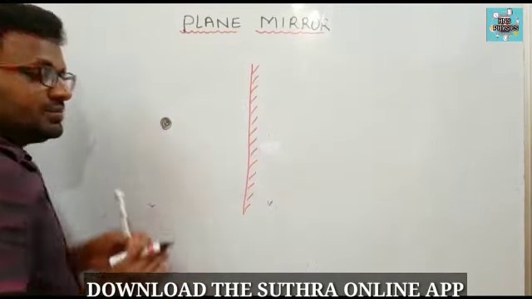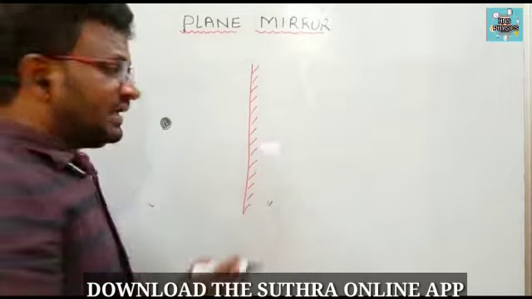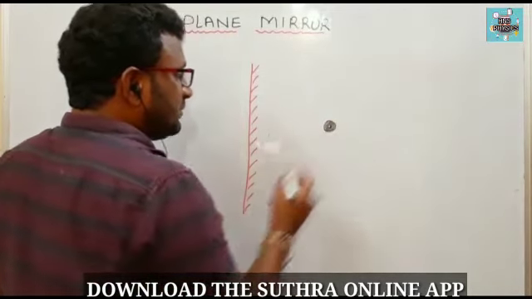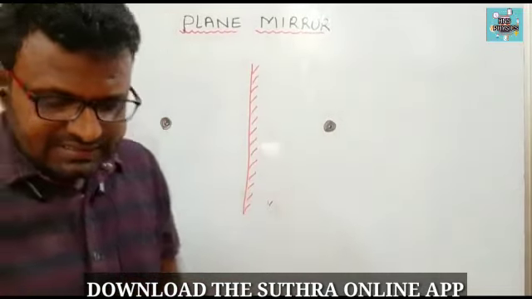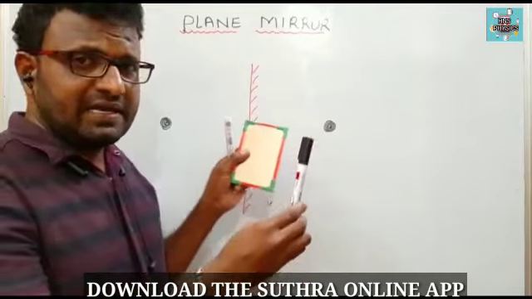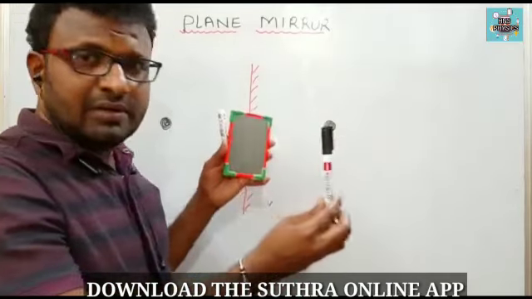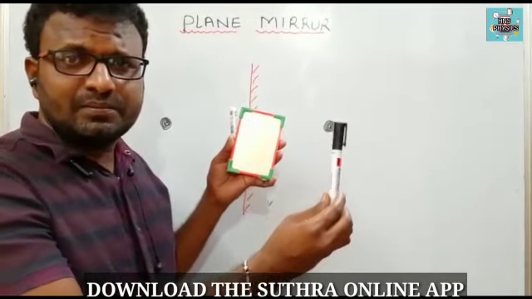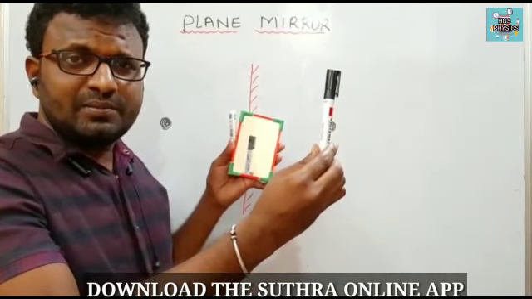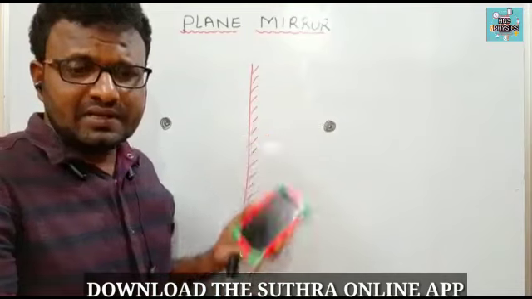When an object is placed in front of a plane mirror, the image is formed behind the mirror. See here, one object, this is the plane mirror. The object is placed in front of the mirror, so the image is formed behind the mirror.